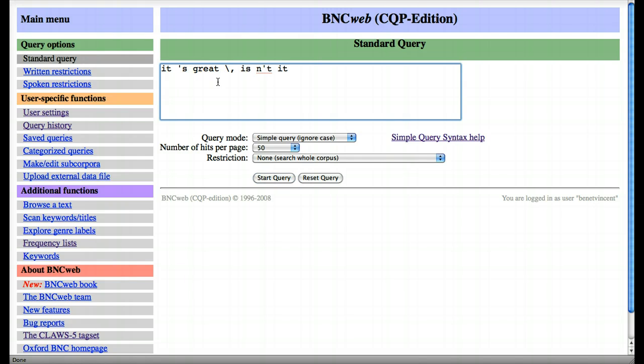Now the first stage in improving recall here was to make the comma optional, which you do by surrounding it with brackets, adding a question mark. This is slightly different from the use of this metacharacter before. When we've got brackets followed by a question mark, it means this element, this item, is optional. And if we search here,